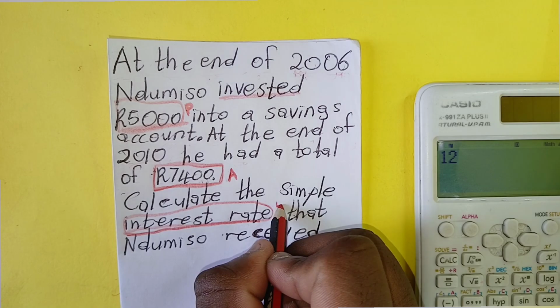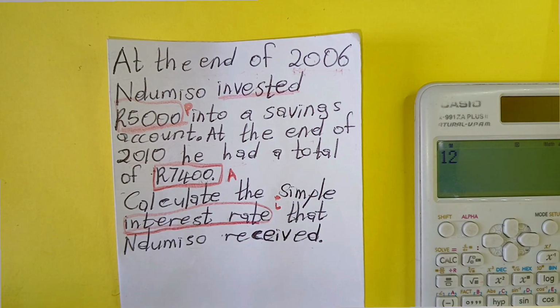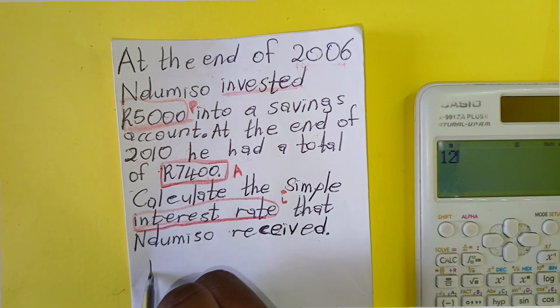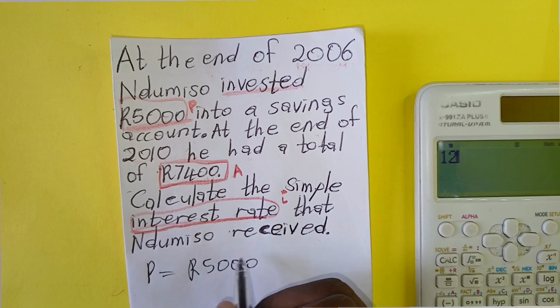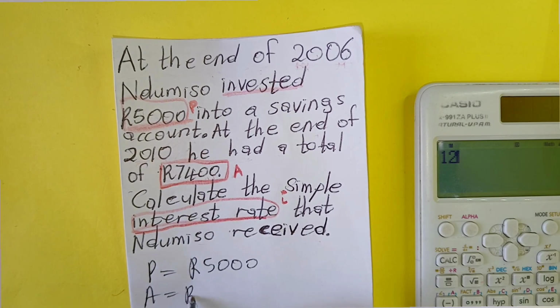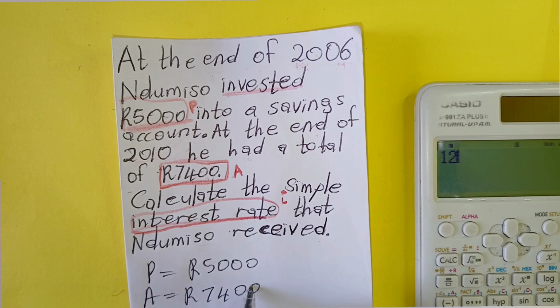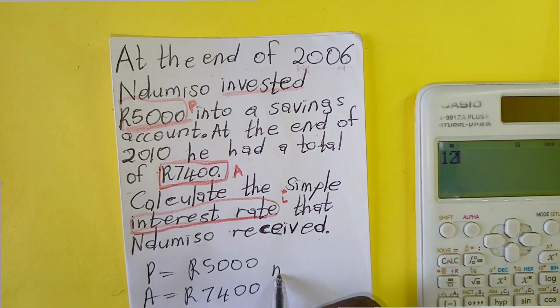So we must know the simple interest rate. The interest rate is the small i. So now let's put everything that they gave us here. We have P here, and also we have A, so we are looking for i. What about N?